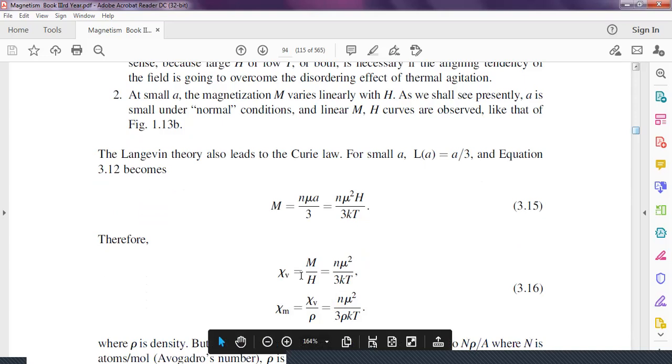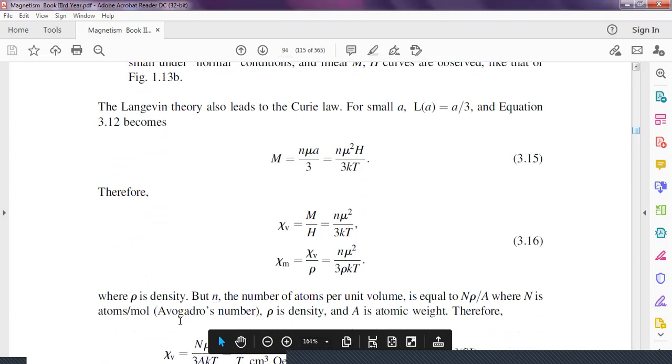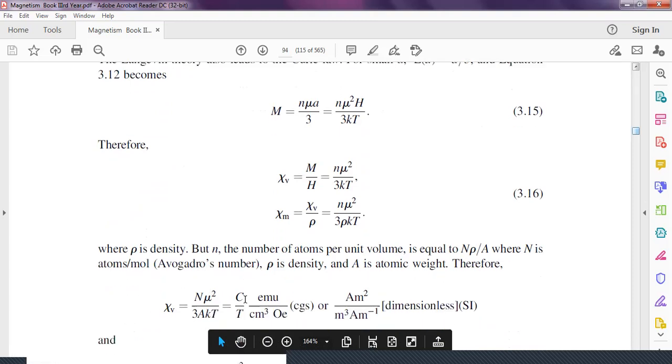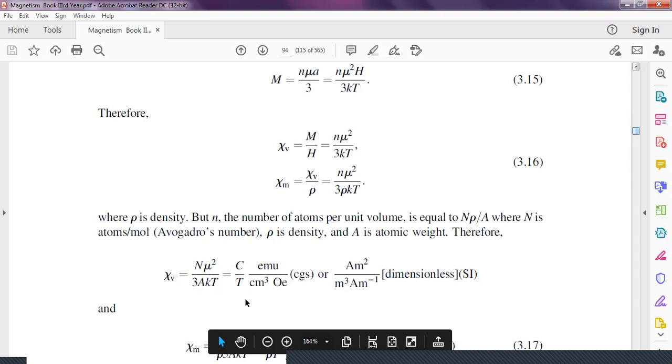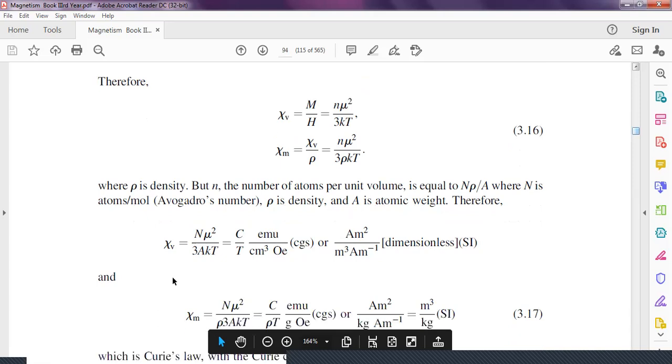Again, here chi is inversely proportional to T, so chi is proportional to C by T. Here rho is the density, and n, the number of atoms per unit volume, equals N_A rho by A, where A is the atomic weight. Therefore, chi_v equals n mu square by 3kT. So this is again the Curie law, C by T. The susceptibility is dimensionless in SI units.